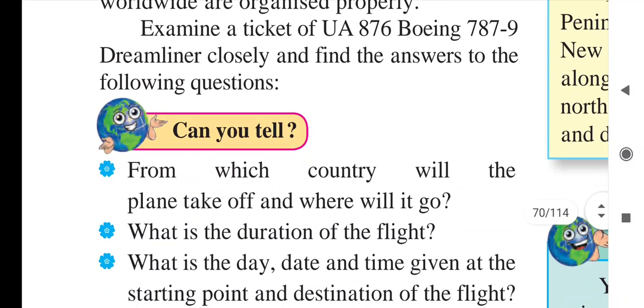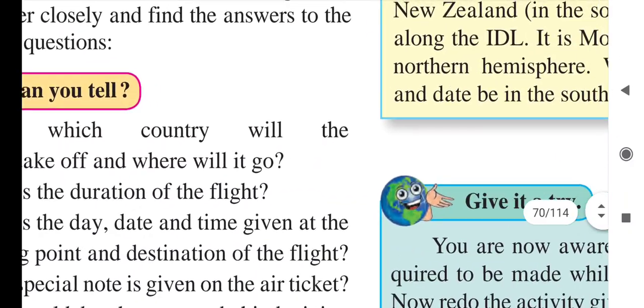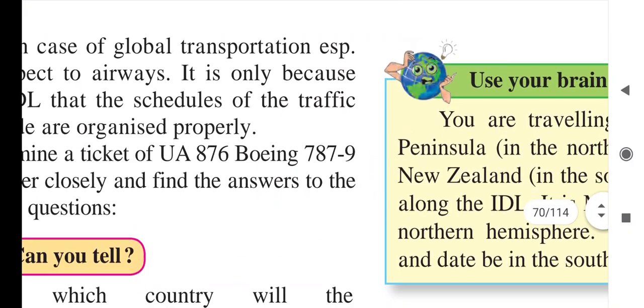Examine a ticket of UA 876, Boeing 787-9, that is Dreamliner, closely and find the answers to the following questions. So by seeing the ticket, where is the ticket given?